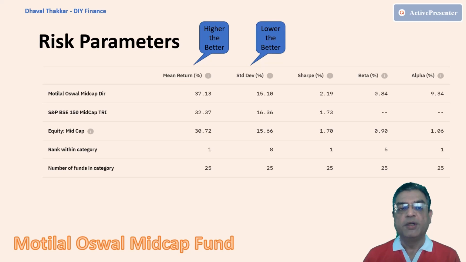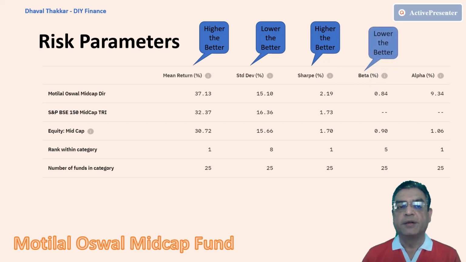Third one, Sharpe ratio, that is a tool to measure the risk adjusted return, which is 2.19, which is more than both the benchmark index and the category average. Here, higher the value is better. Fourth one, beta, that is the volatility of the scheme compared to the category, which is 0.84, which is less than the category average. Here, lower the value is better.